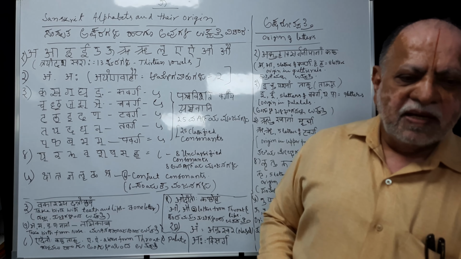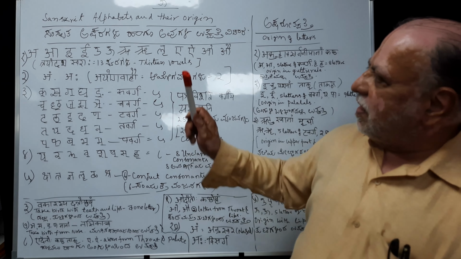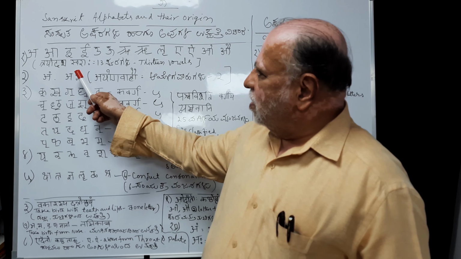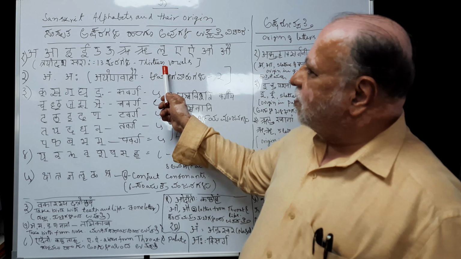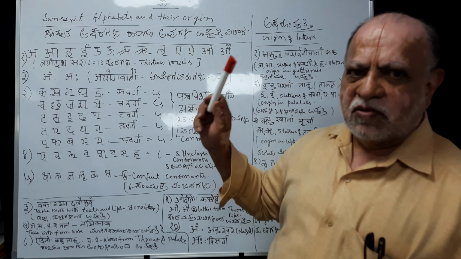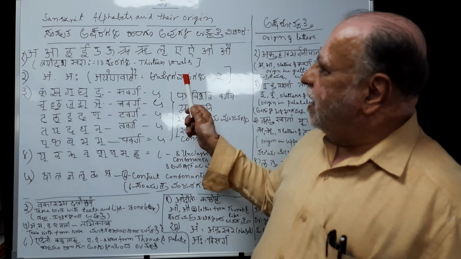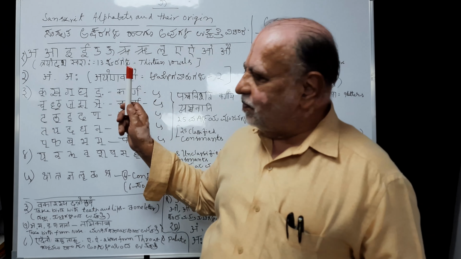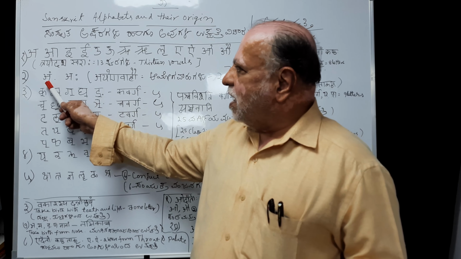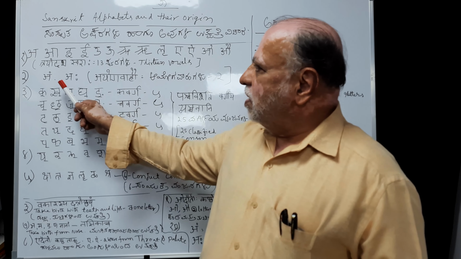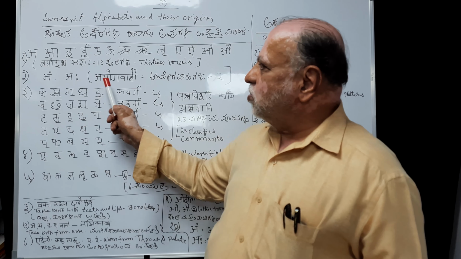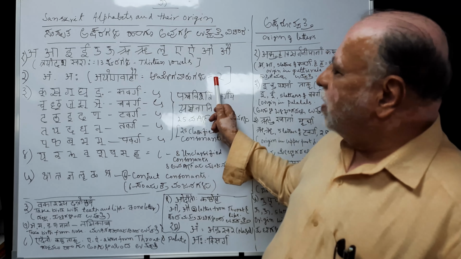Totally 8 Dirgha Swaras. Totally 8 plus 5, 13 Swaras: 5 Hraswa Swaras and 8 Dirgha Swaras. Now let us come to Ayoga Vahu. Aha. These two are called Ayoga Vahu, 2 letters.